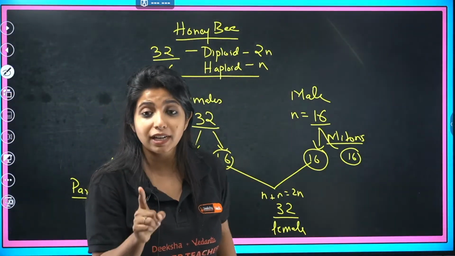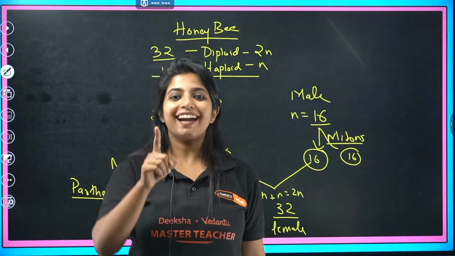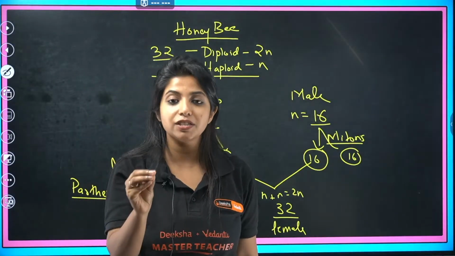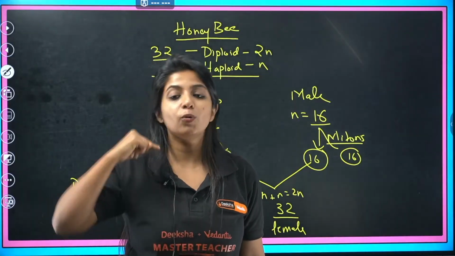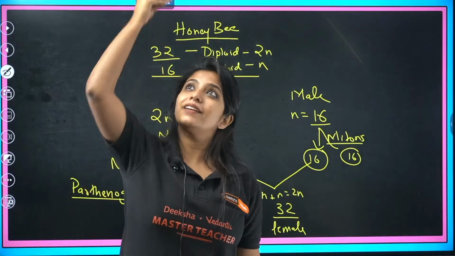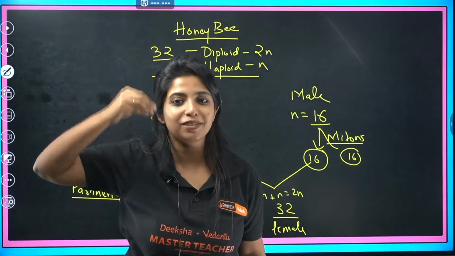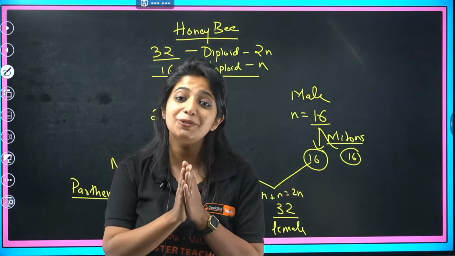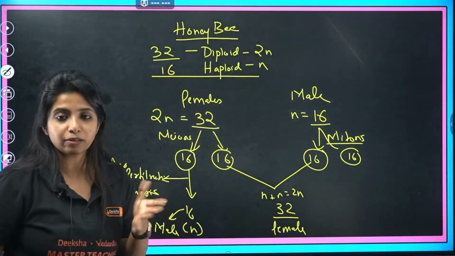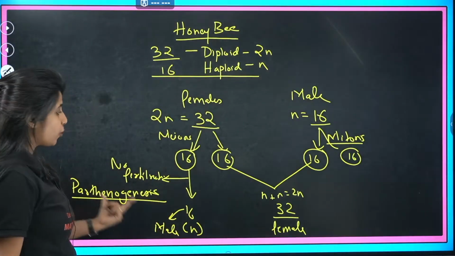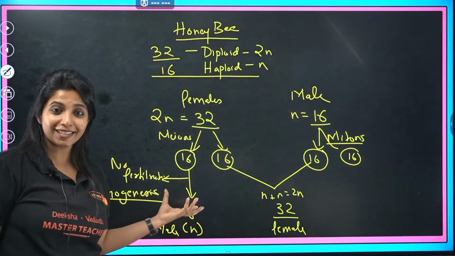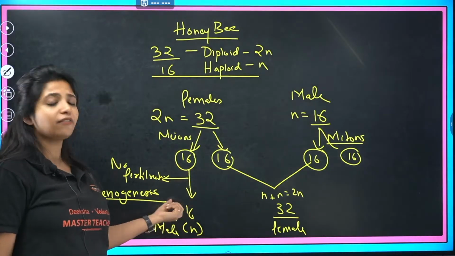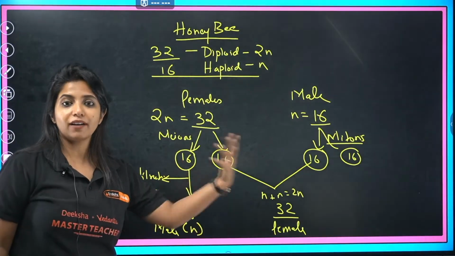This is a very important line given in your NCERT: the grandfather is there, the grandson is there. The son which is there does not have a father, it will only have a grandfather. Similarly, the grandfather will not have a son, rather he will have a grandson only. This is a very important thing. Do remember that. It's a tricky thing, that's why I thought I should explain it. This process is known as parthenogenesis, where no fertilization happens. There's no fusion, which is why you just have half the number of chromosomes.